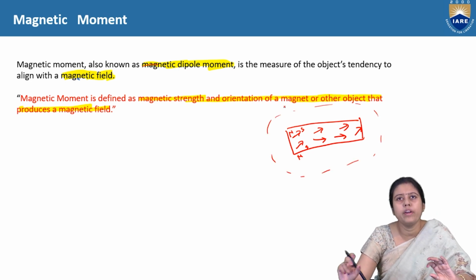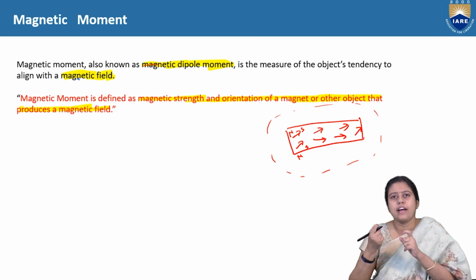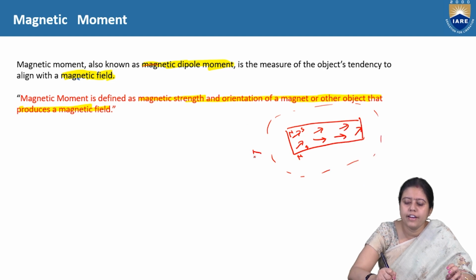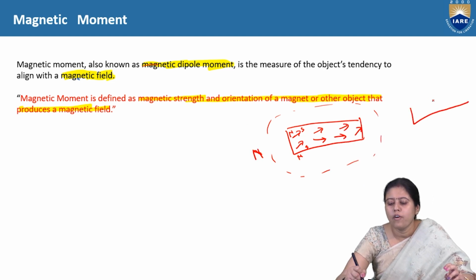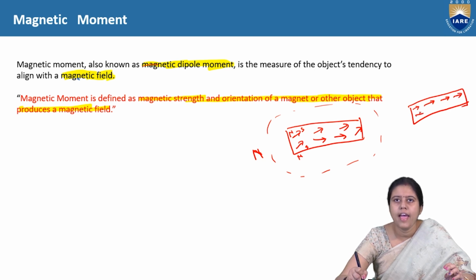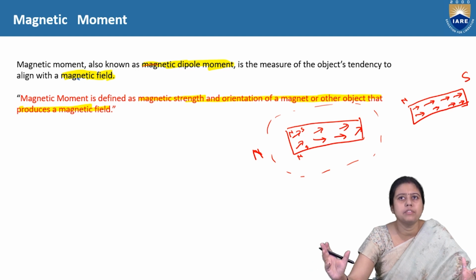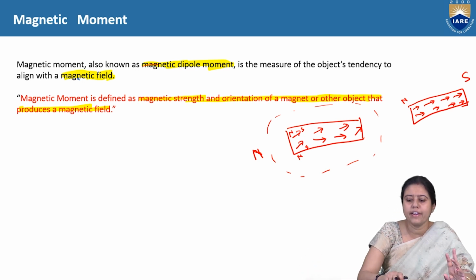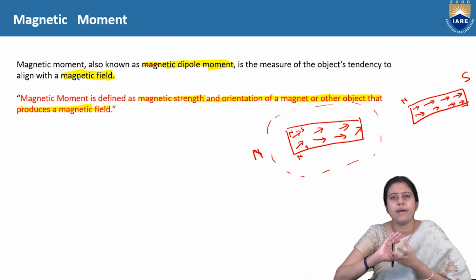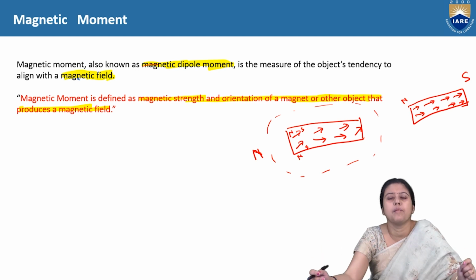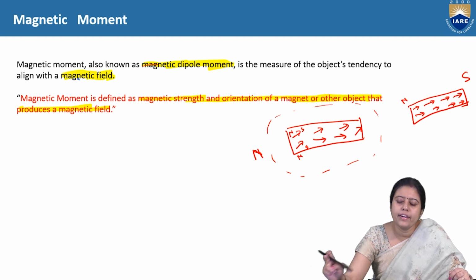The magnet will rotate itself and turn, and all the atoms will align as north pole and south pole. The orientation of the magnet or other object produces a magnetic field. It will increase the magnetic field. So this orientation, the moment, is known as the magnetic moment.